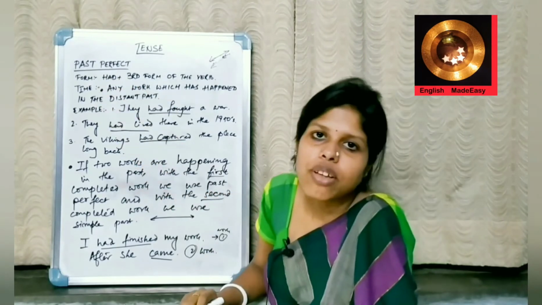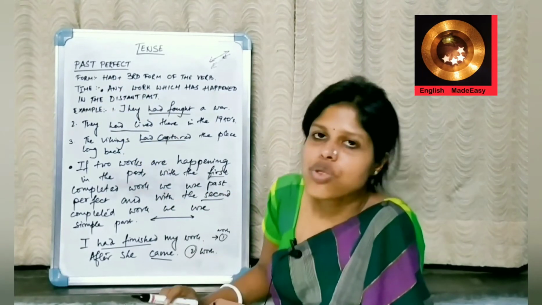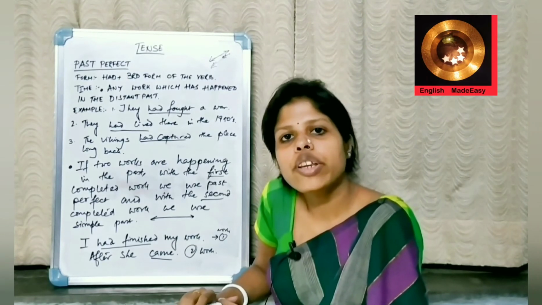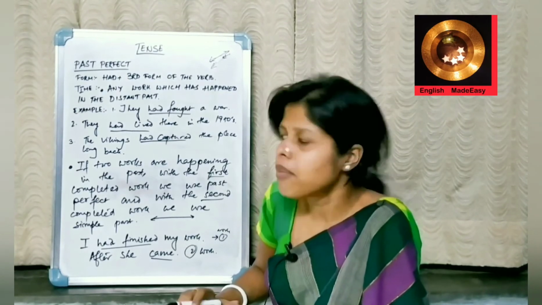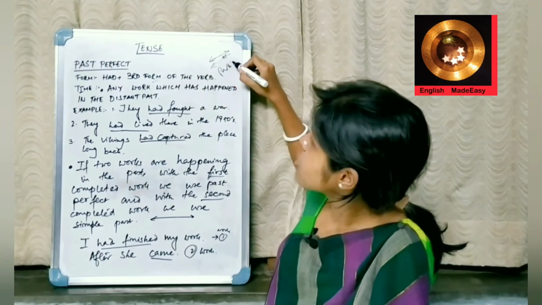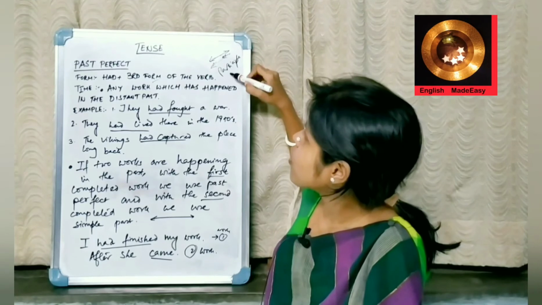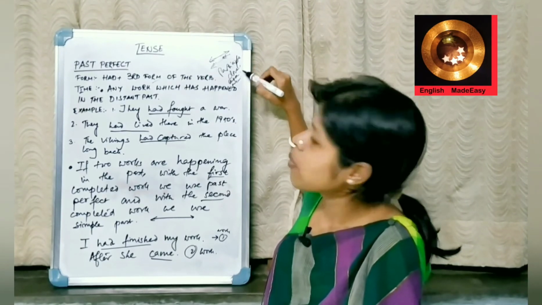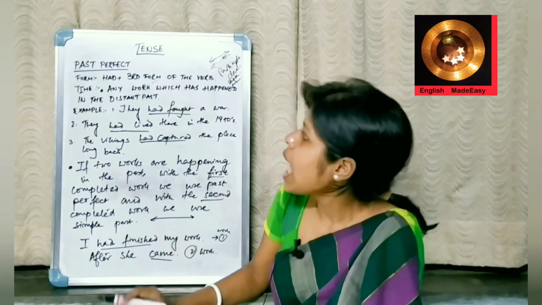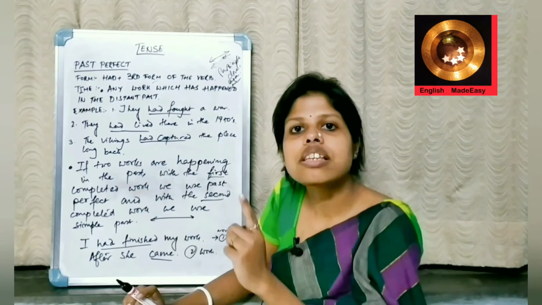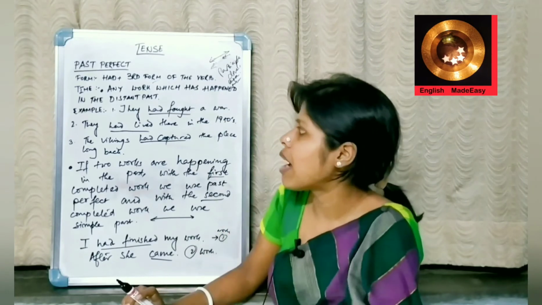What is the form? We have to use had plus third form of the verb. We already know what is the third form of the verb? The participle form. We have to use the participle form of the verb. That is done, eaten, taken, the participle form of the verb. Any work which has happened in the distant past, not near past, in the distant past.